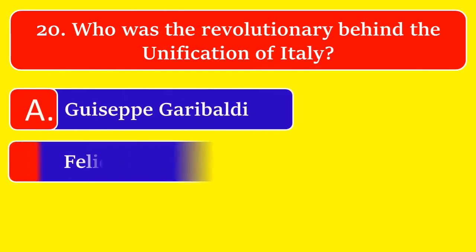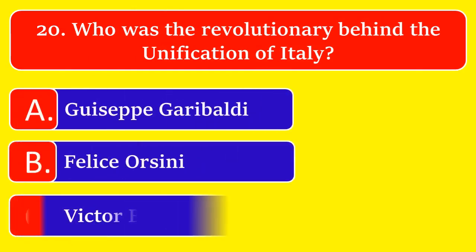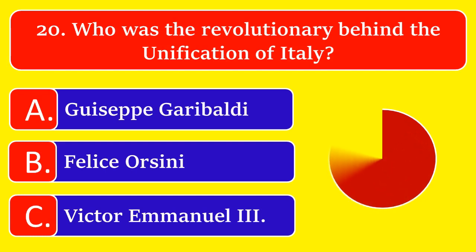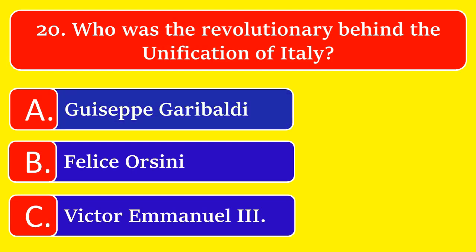Who was the revolutionary behind the unification of Italy? Option A, Giuseppe Garibaldi, option B, Bellissai Orsini, or option C, Victor Emmanuel III. The correct answer is option A, Giuseppe Garibaldi.